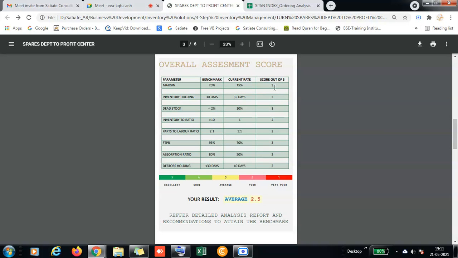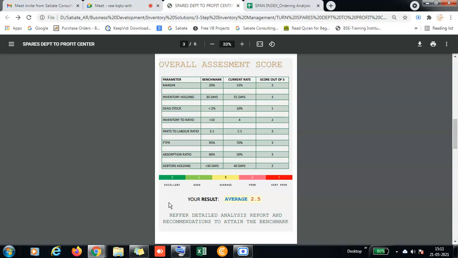We give a score out of 5 based on this, showing where the dealership stands and what your result is. Against every parameter we are going to give a detailed analysis report and a recommendation on how the dealer can achieve those benchmarks.